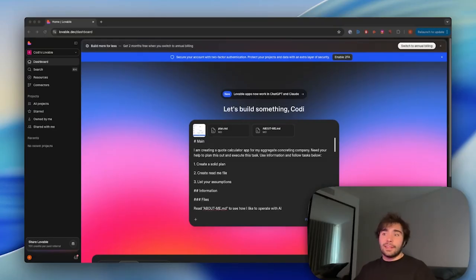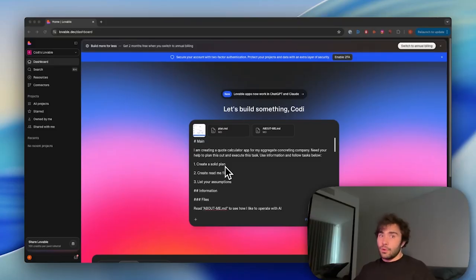Alright, so here we are in Lovable AI. Very popular vibe coding platform for people that don't know how to code. Very easy to use and get things off the ground quickly. I know the name's kind of cringe, but yeah, it's quite good. So I've got my message preloaded here and I'll go through that.